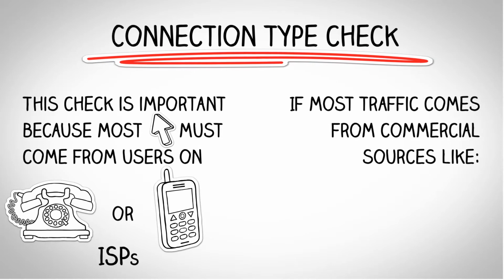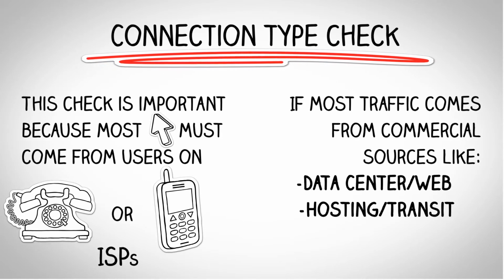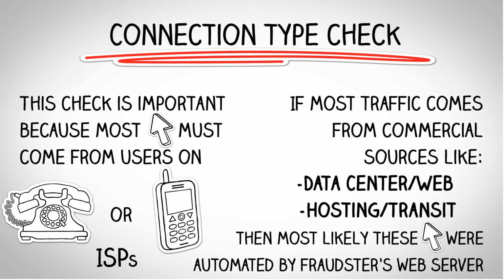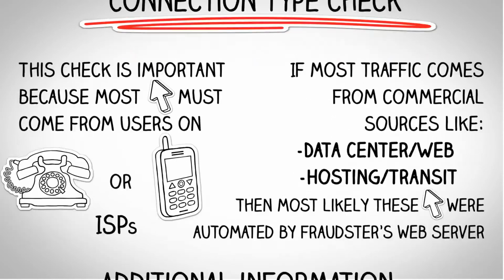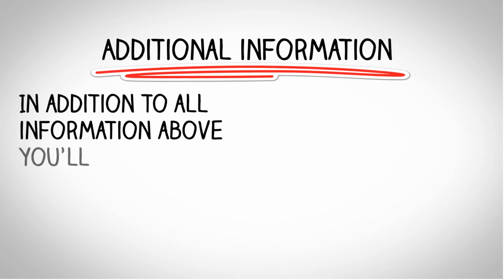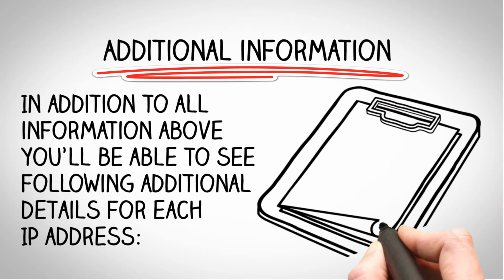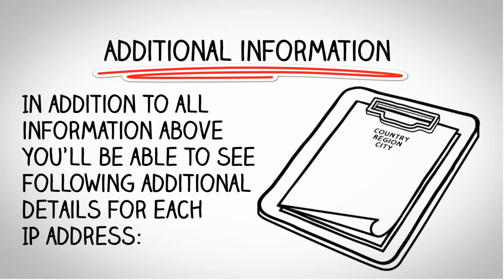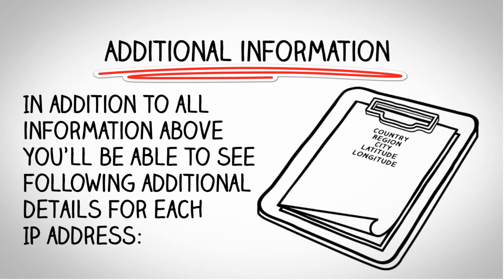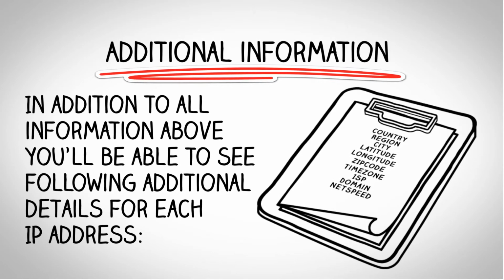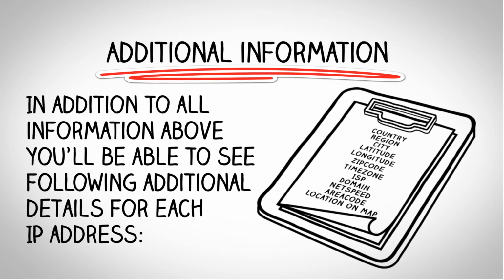If most traffic comes from commercial sources like data center, web hosting, transit, then most likely these clicks were automated by fraudsters' web server. Additional information. In addition to all the information above, you'll be able to see the following additional details for each IP address: country, region, city, latitude, longitude, zip code, time zone, ISP, domain, net speed, area code, location on map.